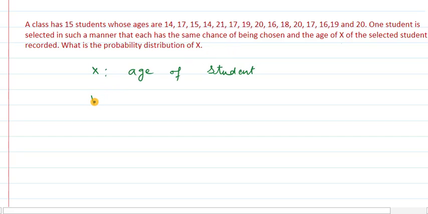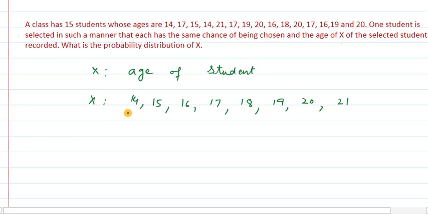So x, the random variable, will have the values, let us select values from here. It is 14, then we are having 15 also, 16, 17, 18, 19, 20 and 21. All these are the values which are covered in this table. Now we need to calculate probability.